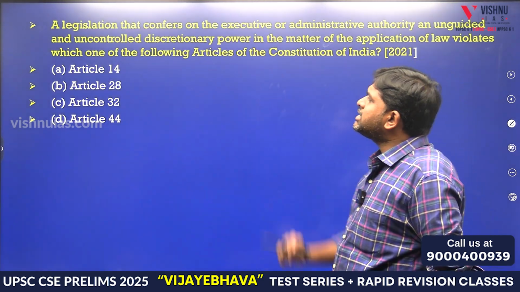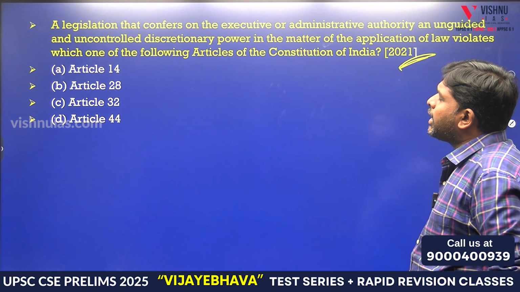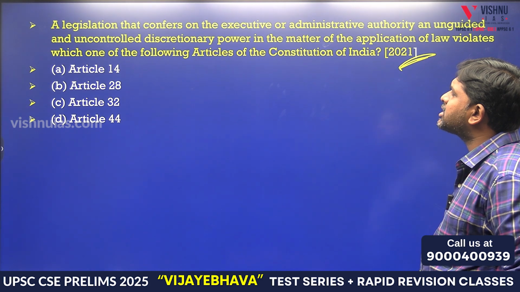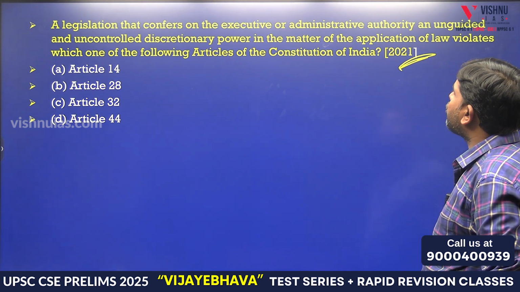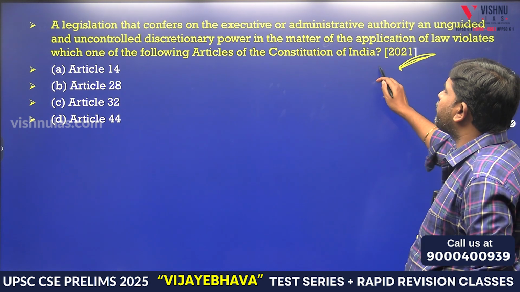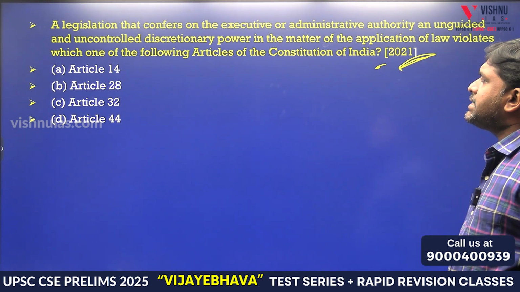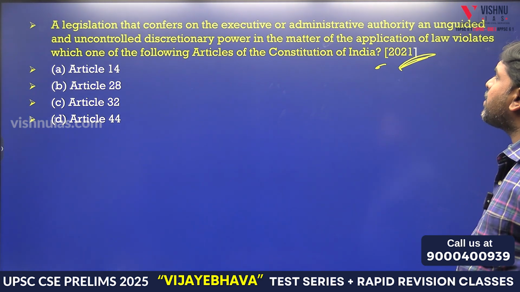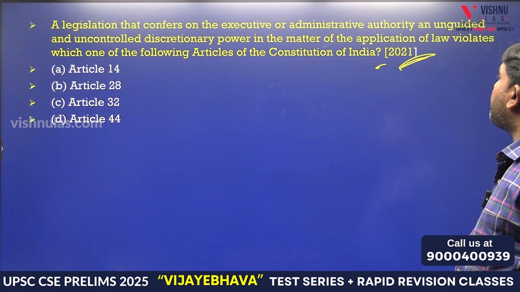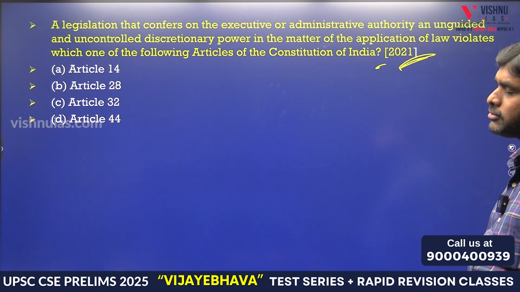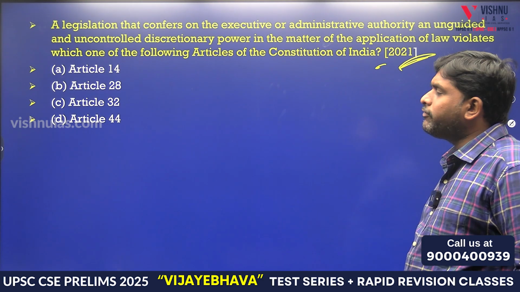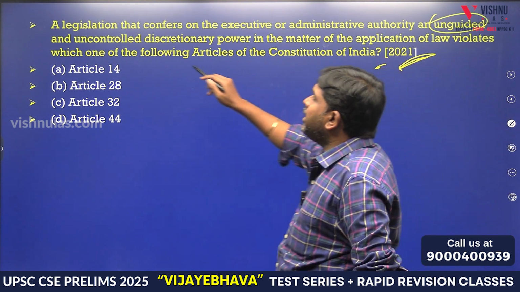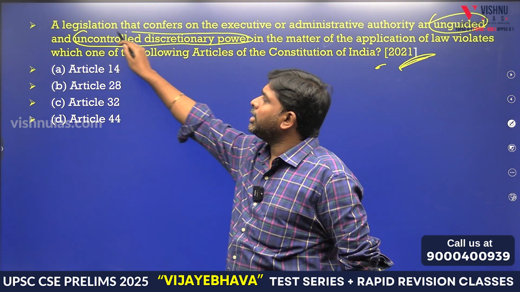Next question. A legislation, 2021. A legislation that confers on the executive or administrative authority an unguided and uncontrolled discretionary power in the matter of application of law violates which one of the following articles of the Constitution of India? Think and tell me.